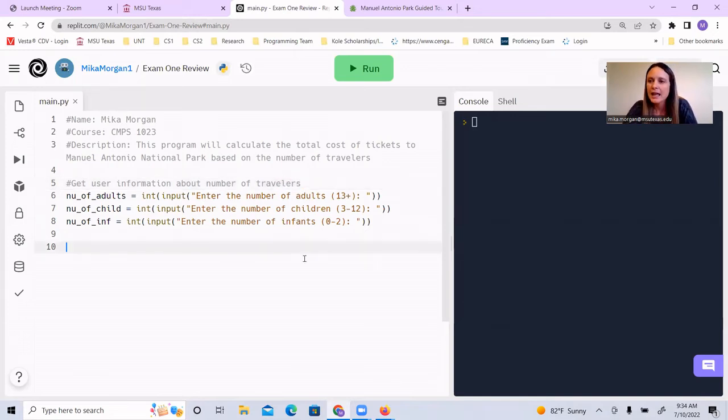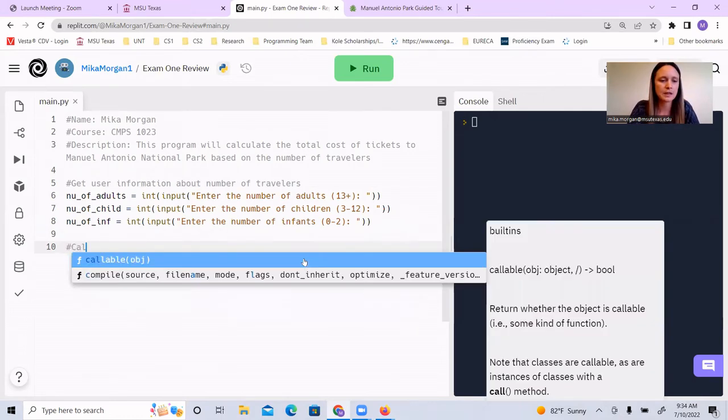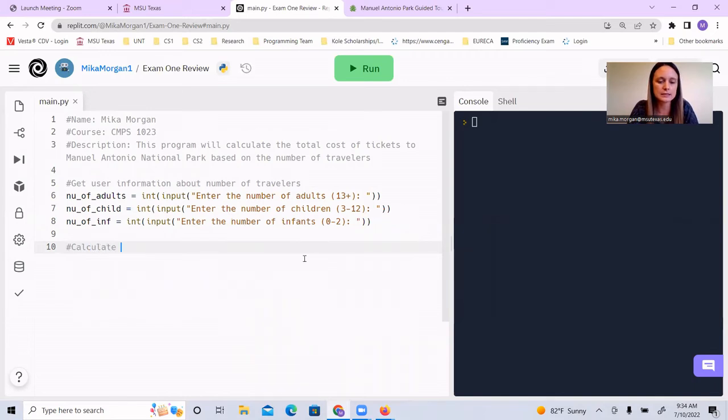Okay. And then we want to do our math, right? We want to calculate the cost per age group. So for my total cost, I'm going to break it up into a couple of different operations.